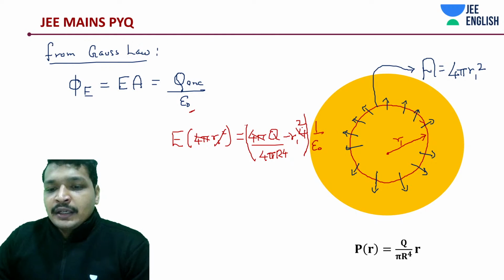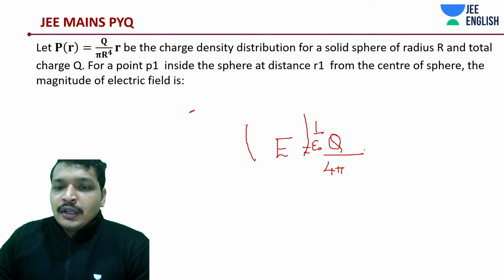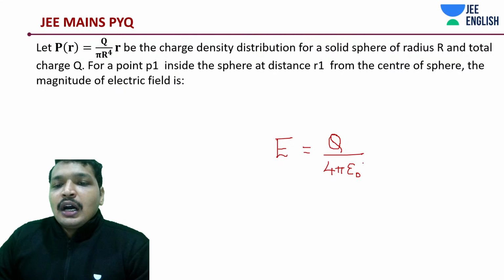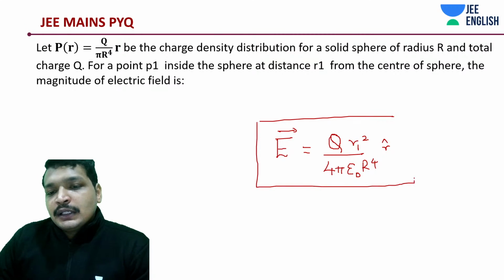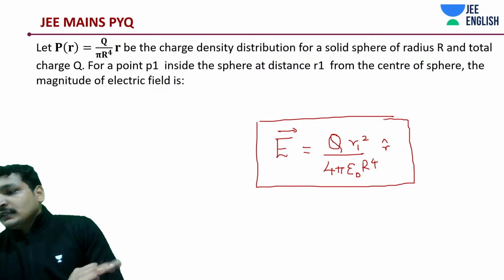We just wrote Q enclosed, there should also be an epsilon naught. So 4 pi epsilon naught R to the power 4, R1 square, in the R cap direction, if vectorial form. Simple, easy,